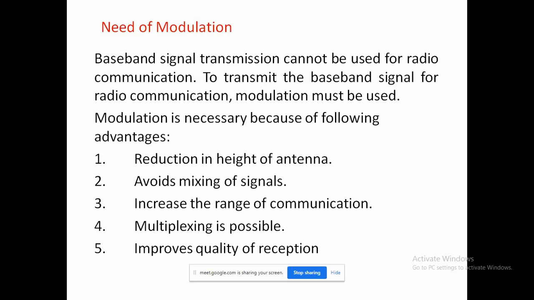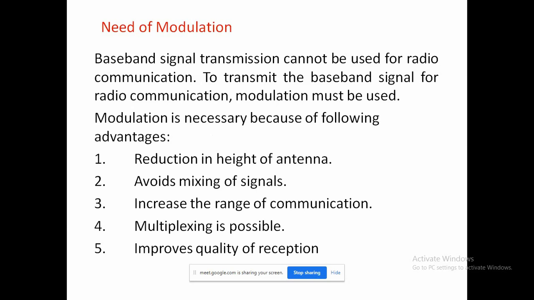Then multiplexing. There are also different types of multiplexing, that is frequency division multiplexing and time division multiplexing. Using that multiplexing will improve the signal strength, and then improve the quality of reception.